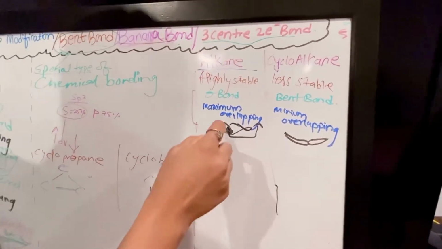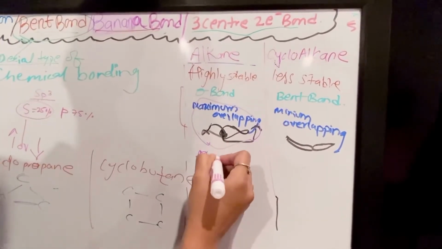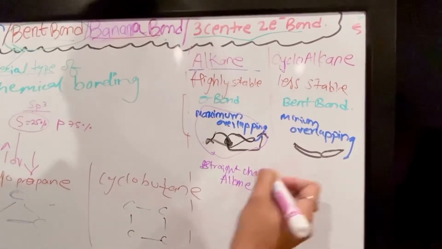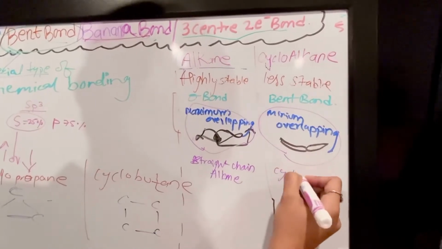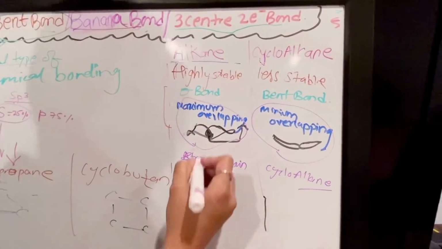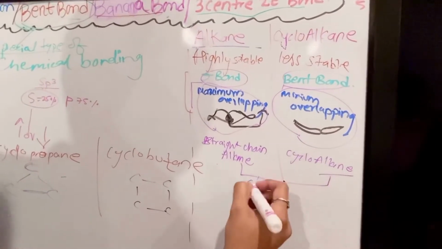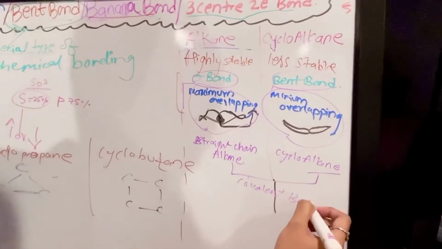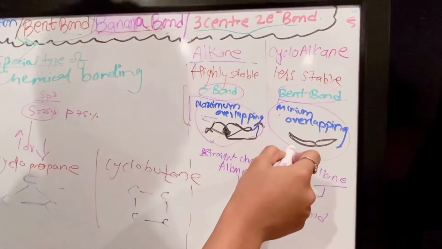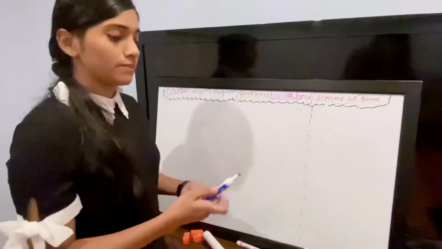These types of overlapping are seen in alkanes, straight chain alkanes. And this type of overlapping is seen in the cycloalkanes. This is the strongest bond. We know that the sigma bond is the strongest bond and this is a weak bond. These both are covalent bonds, but due to the maximum overlapping of the alkane and the minimum overlapping of the cycloalkanes, this is the weakest. Now we'll see the bent bond in cyclopropane.